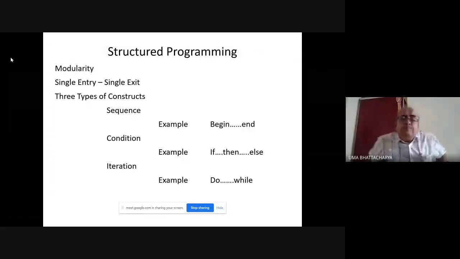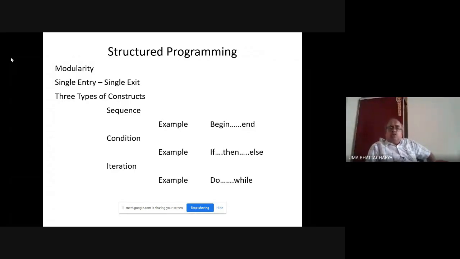So if the language supports at least one construct out of these three different kinds of constructs, it can be proved that that is enough to develop code for any particular algorithm, whatever complex it may be, however big it may be.